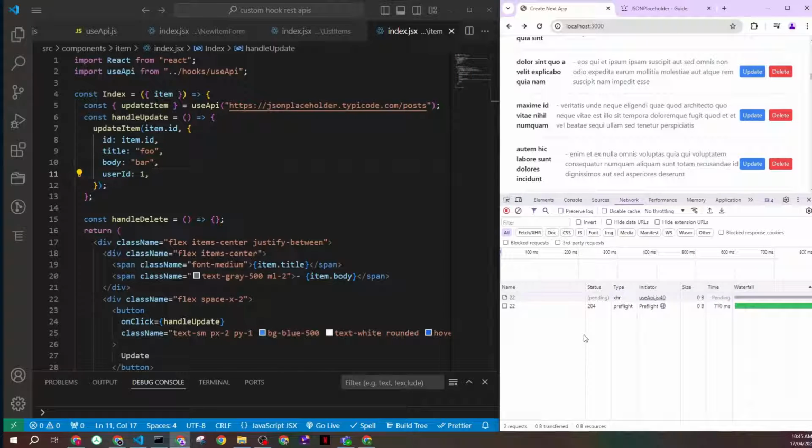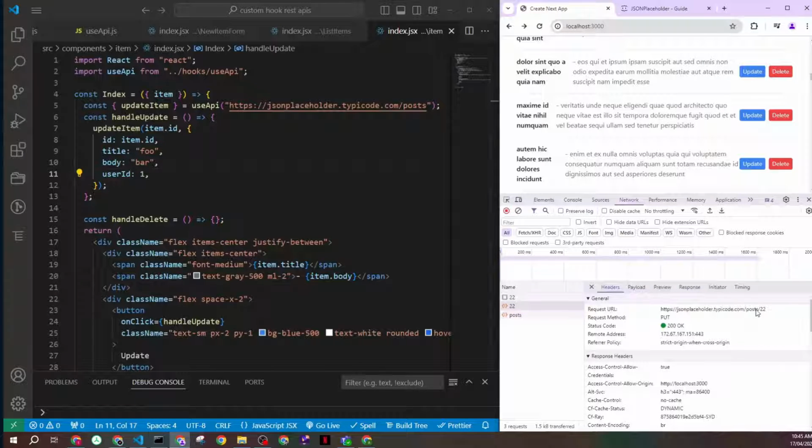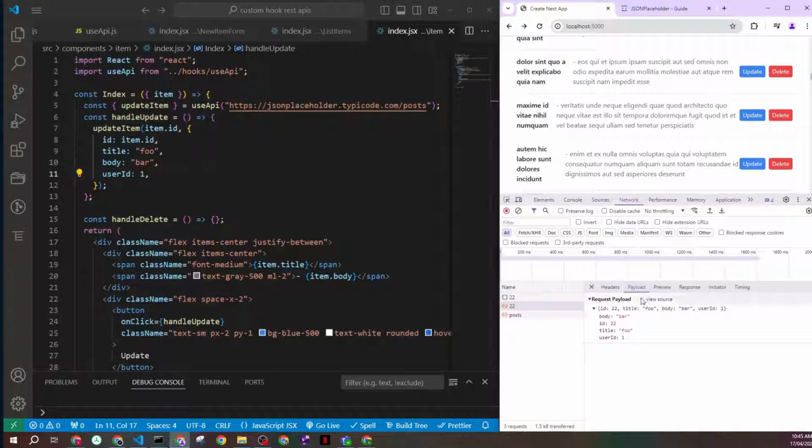Click, and there we go. So I can see here 22. That's the ID of your item, and you can see we did a put call to post, but for the item with ID 22. Okay, and this is the payload we sent, and we are getting a response back, which is successful. Okay, and now it's all done.